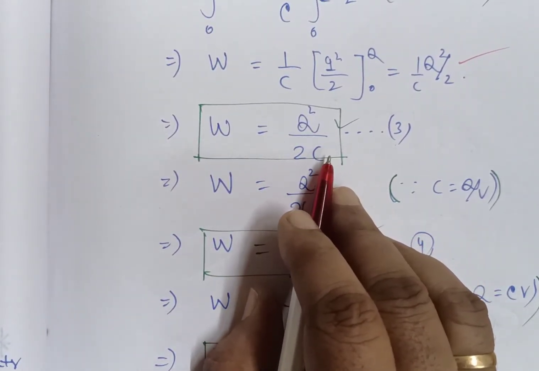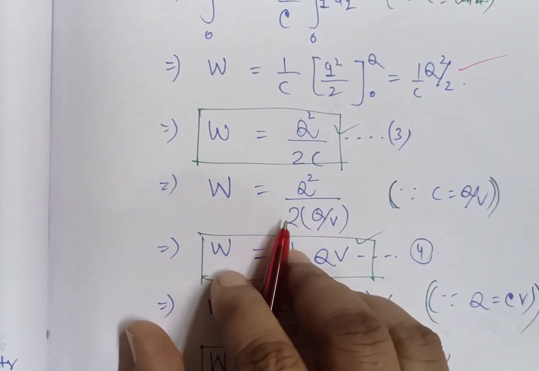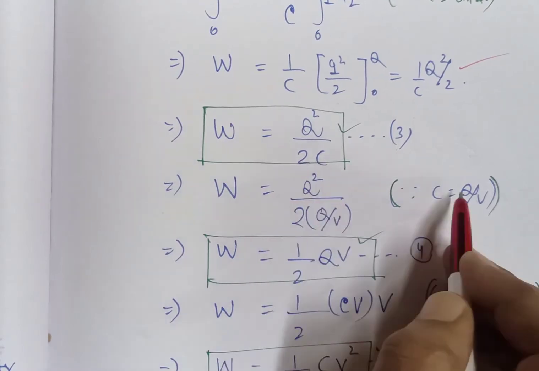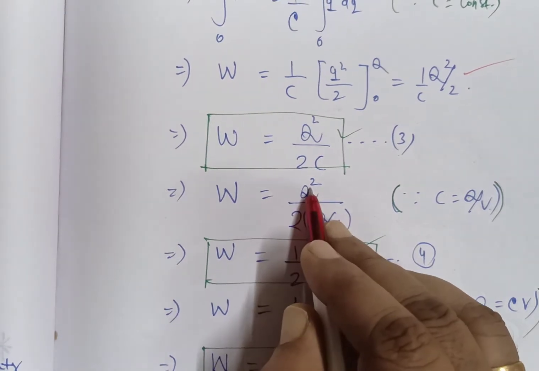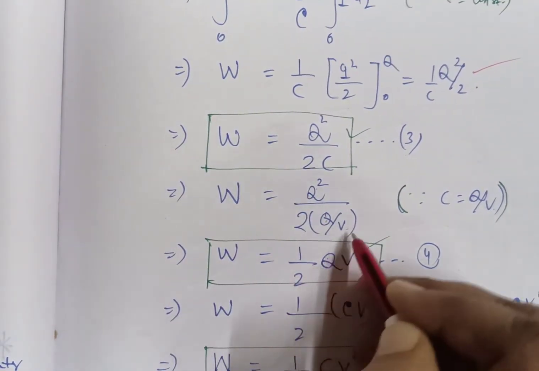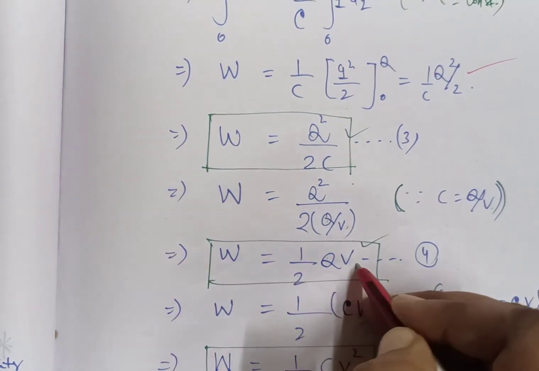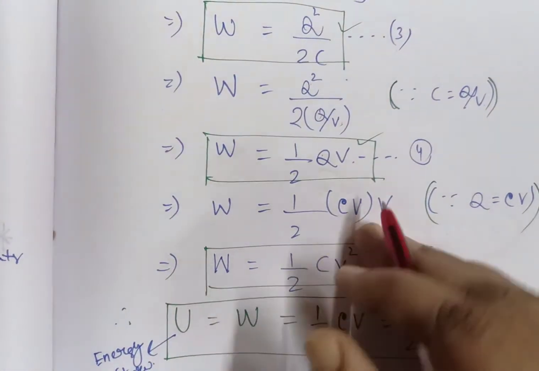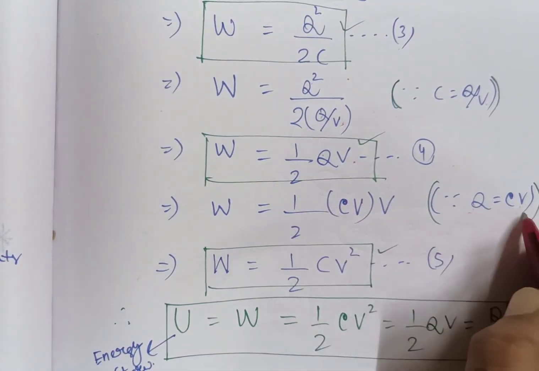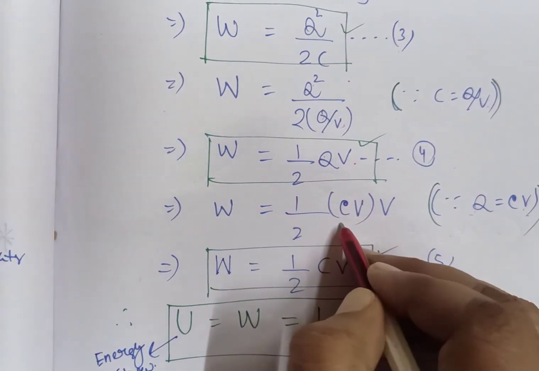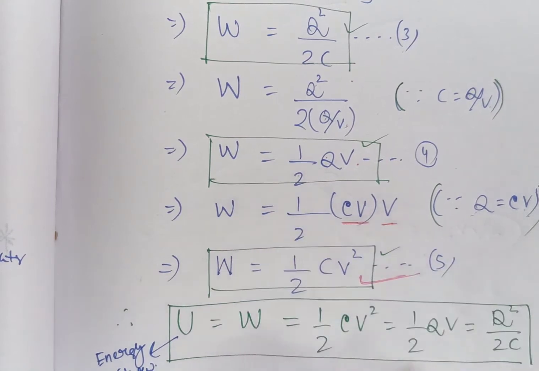If you change the parameter C or Q, then we will get a new formula. How? Now I am putting C is equal to Q by V. Then this Q and this Q cancel out, the upper part is capital Q and V goes upside. So the next formula is half QV. Again I will manipulate this formula by changing Q. C is equal to Q by V means Q is equal to CV. Putting the value CV here, we get CV into V. So the next formula is half CV square.